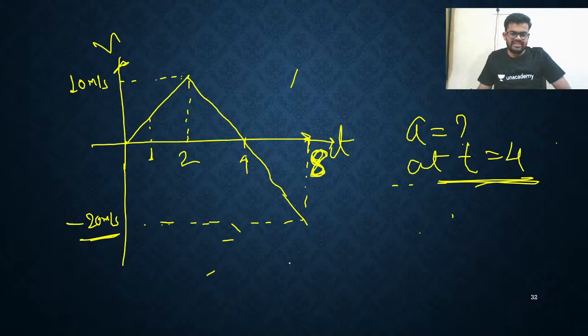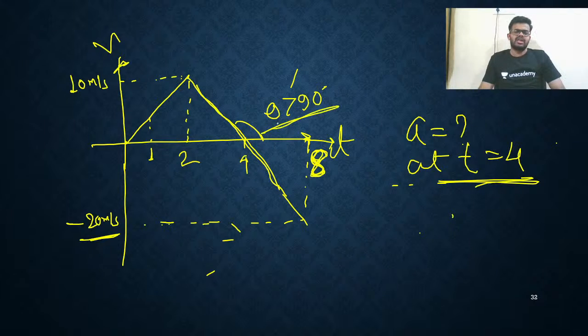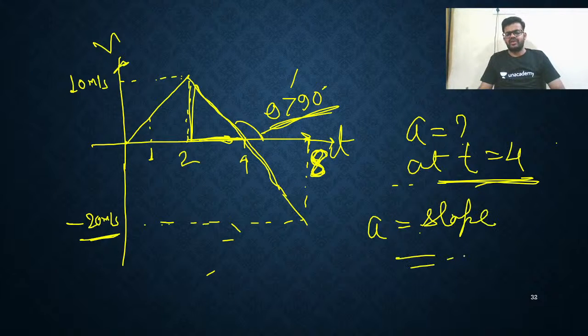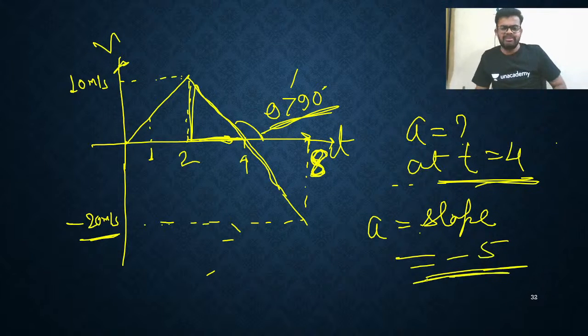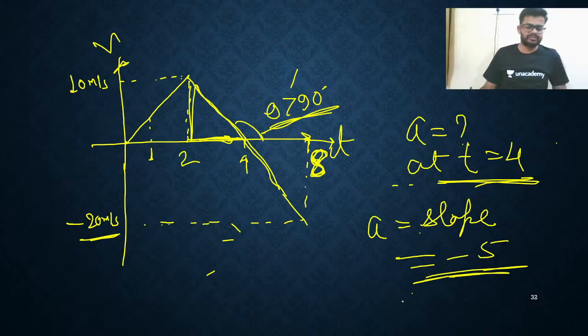Okay. Rajni gave the answer -5. Very good, Rajni. It is correct. है ना? You can see this is a straight line and its angle theta is greater than 90 degree. Means slope will be negative. You can see this is 10. This is 2. So 10 by 2 is 5. -5. So acceleration is just you will write what? Slope, and slope is what? -5. That's all. है ना? 10 by 2 -5. That's all.